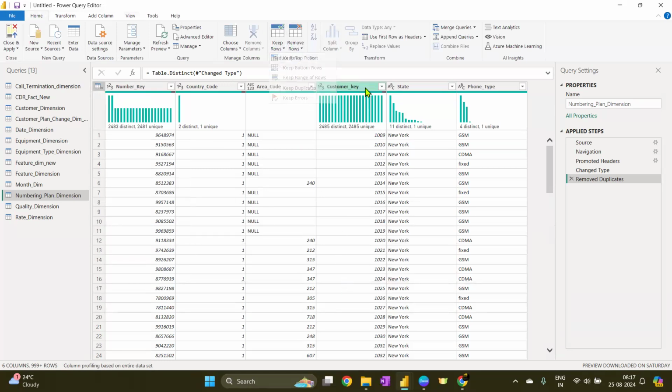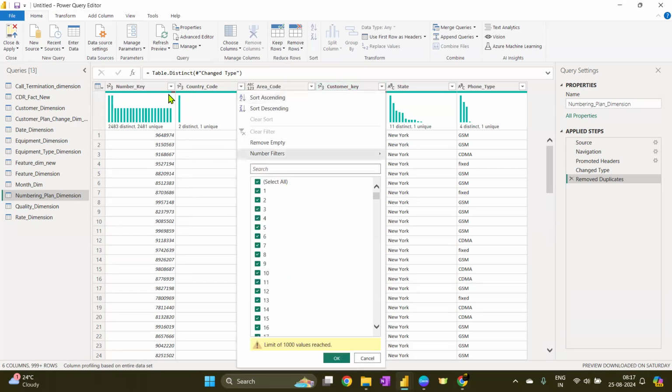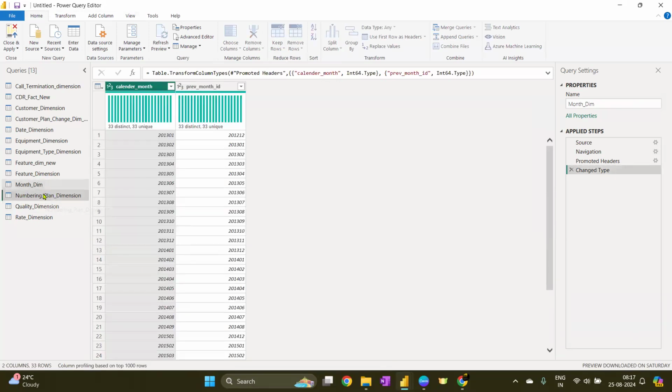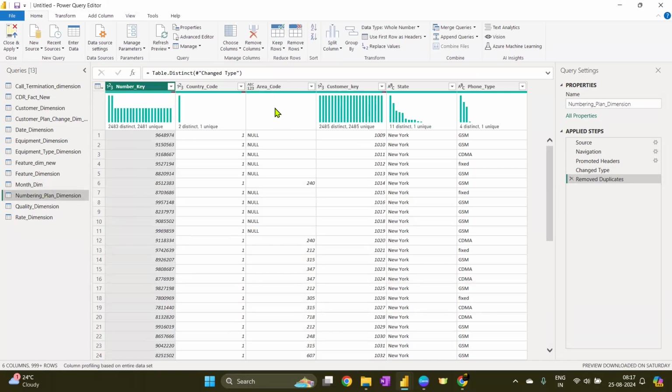I don't have the option at the moment. But there is this customer key, and there are some blanks. It's there or it might not be there. For some values here there is not a blank, and that's why in some places there is a small black portion, and in some places it is not. Okay, but let's see about it after some time. It is about data modeling first, and in this process, even if it is having a blank, it doesn't matter unless it is going to cause trouble while creating the final reports.